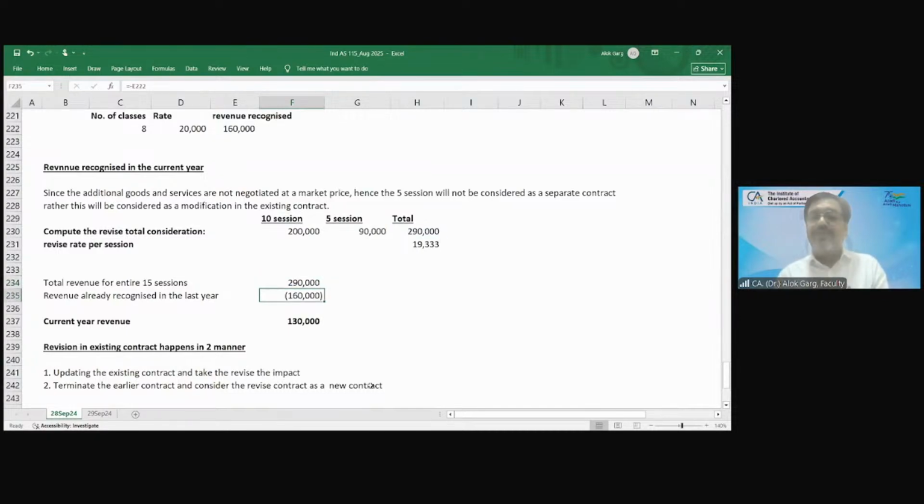Okay. So what is the total revenue for the entire 15 sessions? 2,90,000. How much you have already recognized in the last year? 160. So how much you are going to recognize in this year? 130.